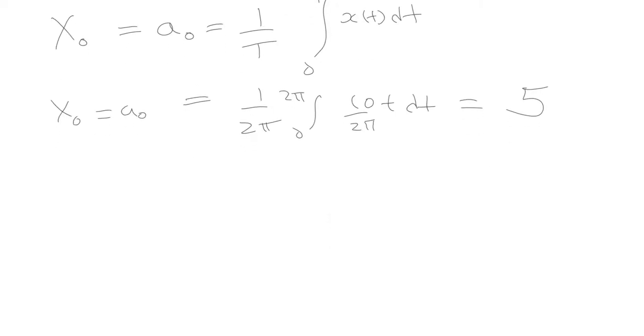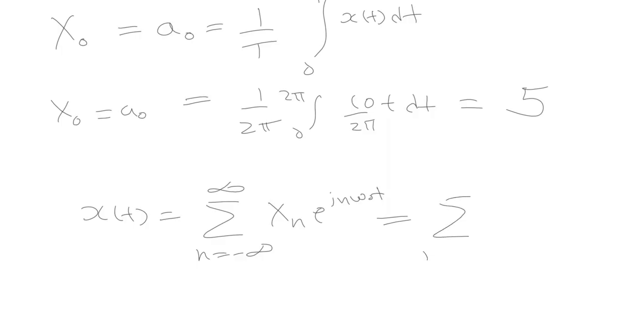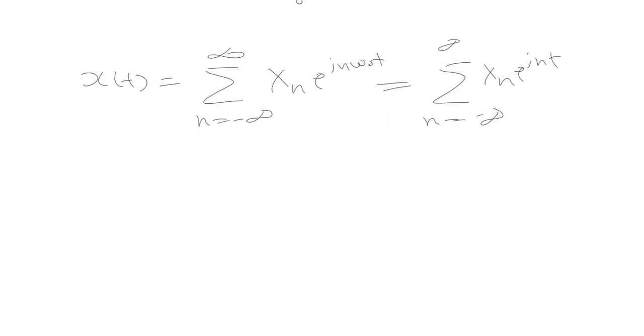Now let us write down the expression for the exponential Fourier series. x(t) is equal to summation ranging from minus infinity to plus infinity X of n e raised to power j n omega naught t, which is equal to X of n e raised to power j n t, since omega naught is equal to 1. Substituting the values here, we will start with 5. 5 is the X naught term, plus j times 10 by 2 pi e raised to power j t, plus j times 10 by 4 pi e raised to power 2j t, and so on.